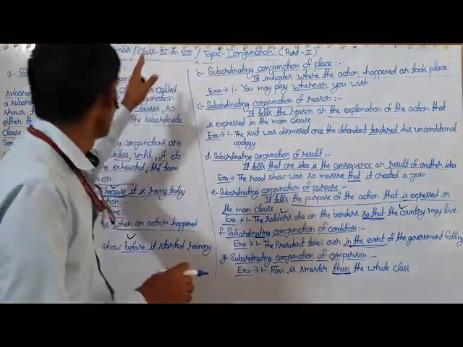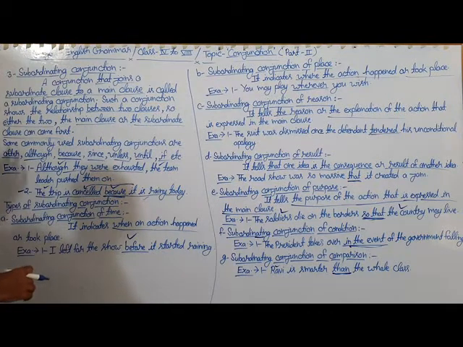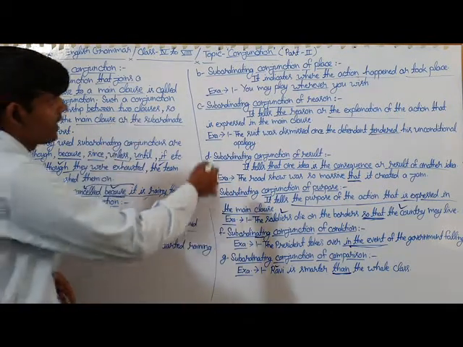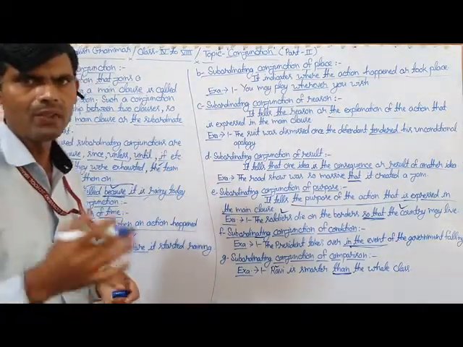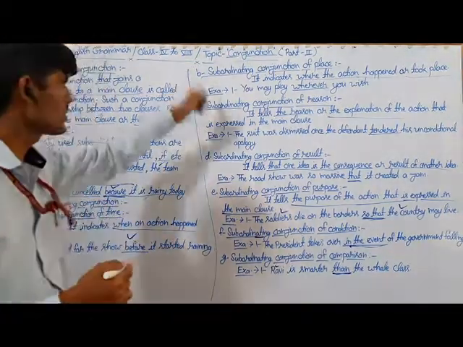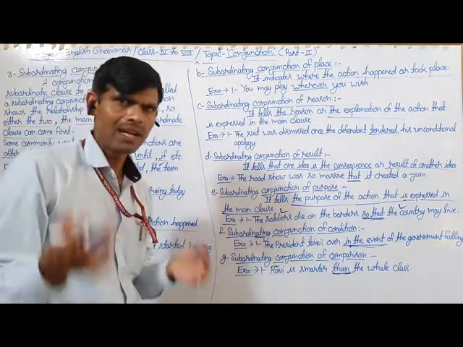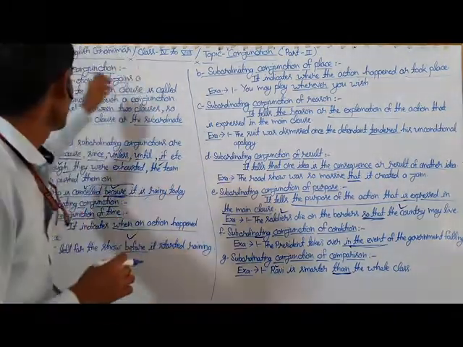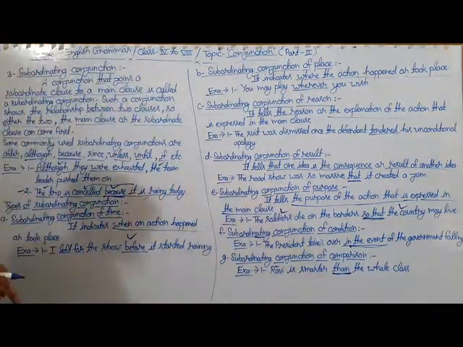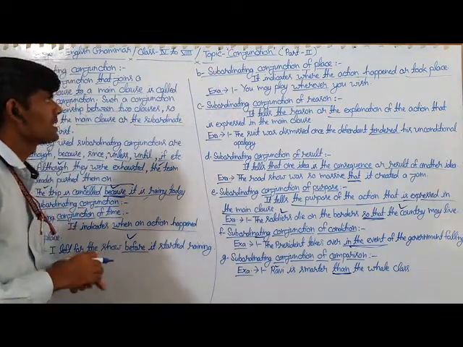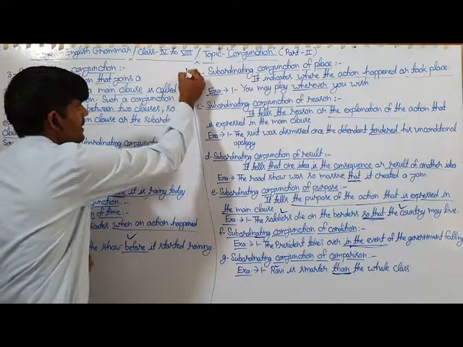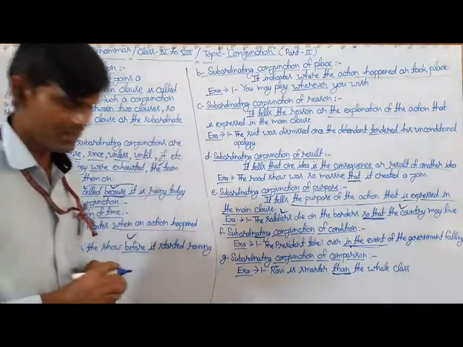So this is the subordinating conjunction, and there are various kinds of subordinating conjunctions, and you have to be very careful about the definitions and related examples. This is the second part of the conjunction, and that's it. Thank you very much.